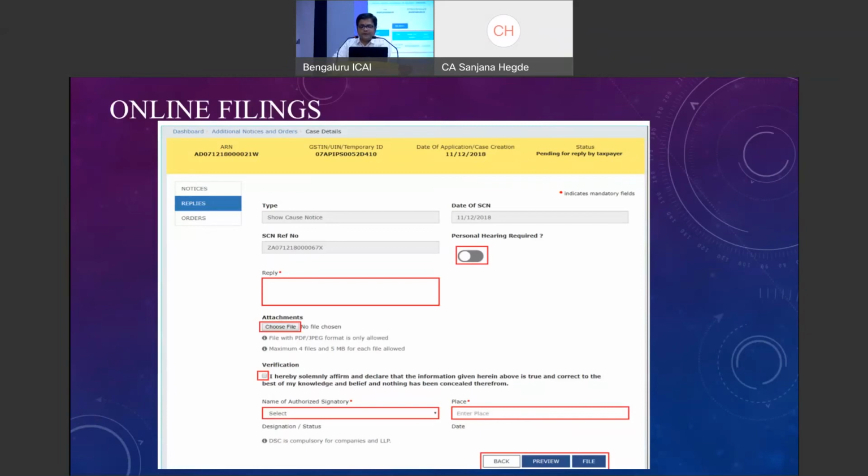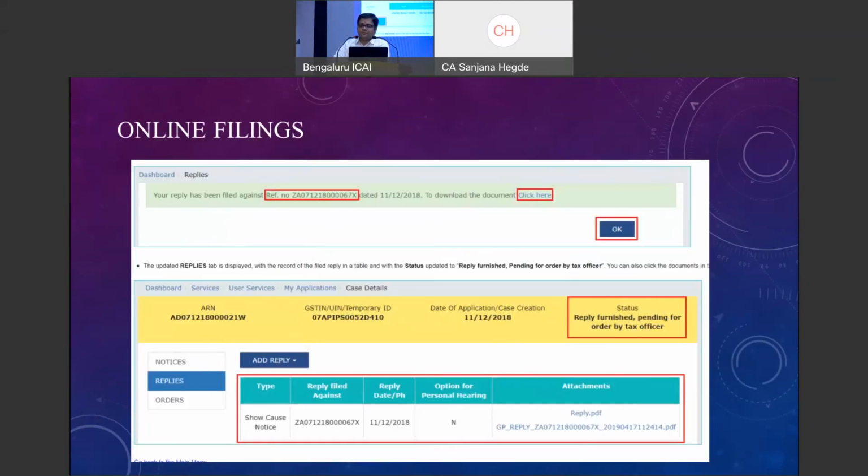So here you will get a status update: reply furnished, pending for order by the tax officer. And once an order is issued, here you will find "order for creation of demand issued." If it is dropped, then "order is dropped" will be the response.